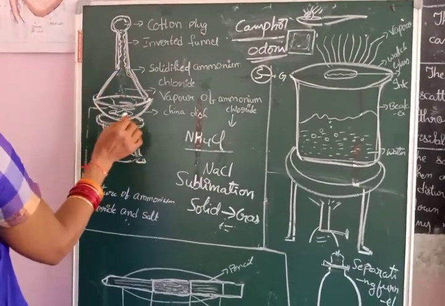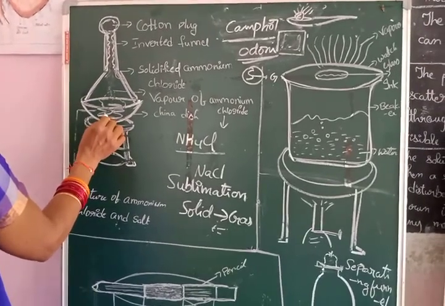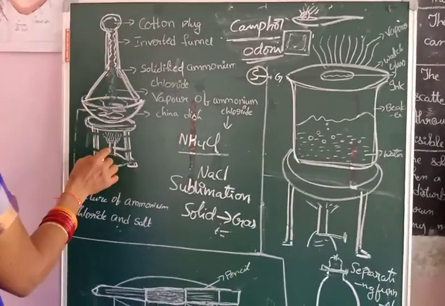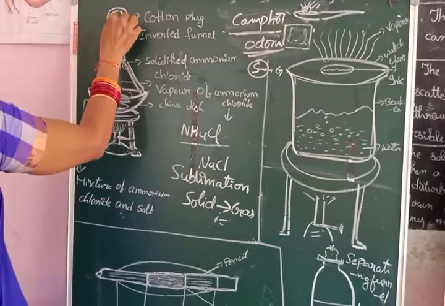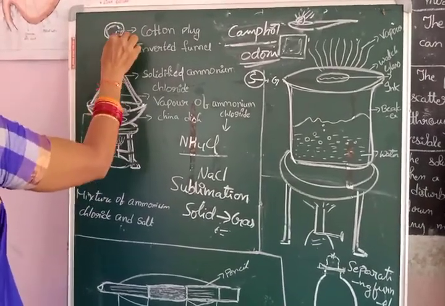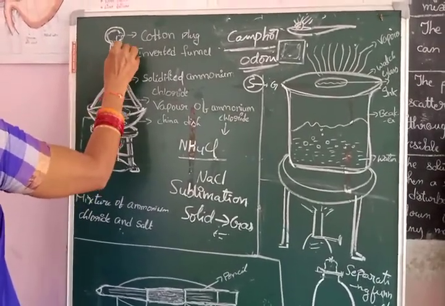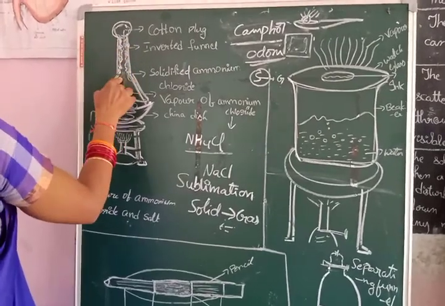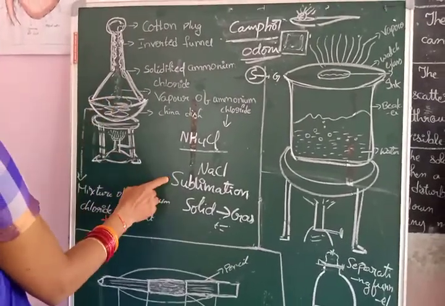So here, the ammonium chloride solid crystal is changed into vapors on heating, and those vapors are solidified again, and you can observe it on the inner walls of the funnel. This is the process called sublimation.